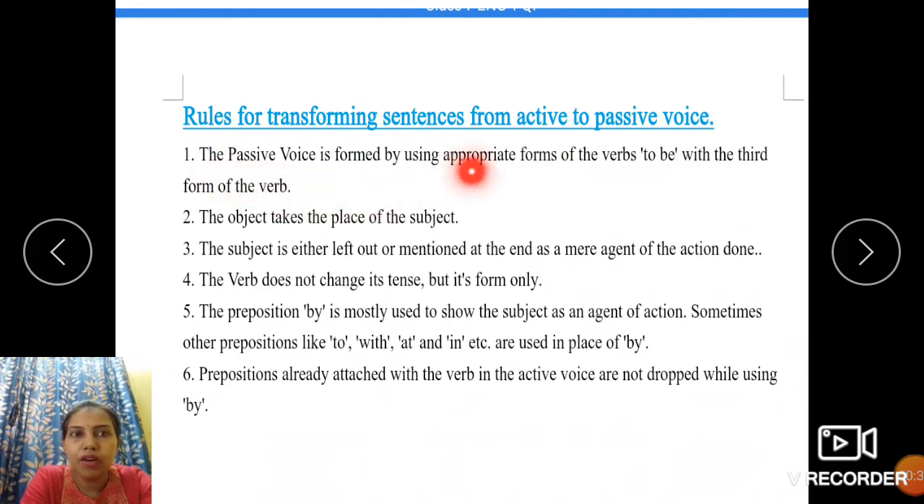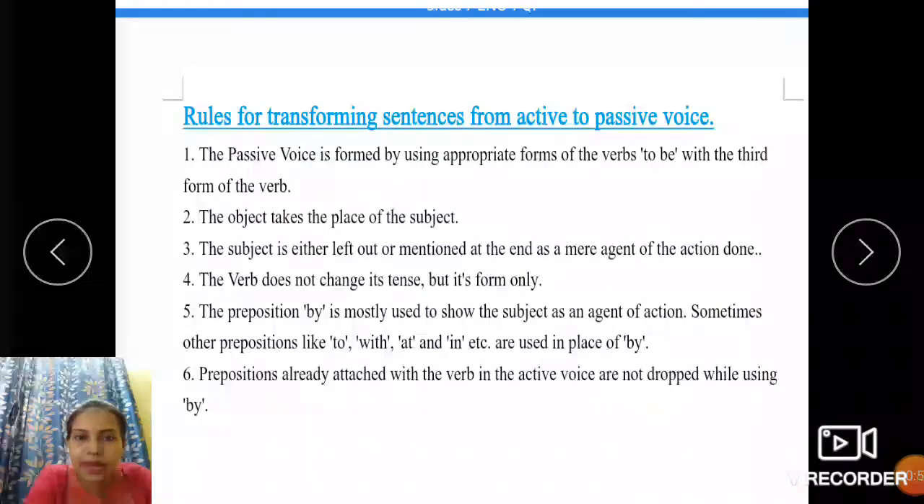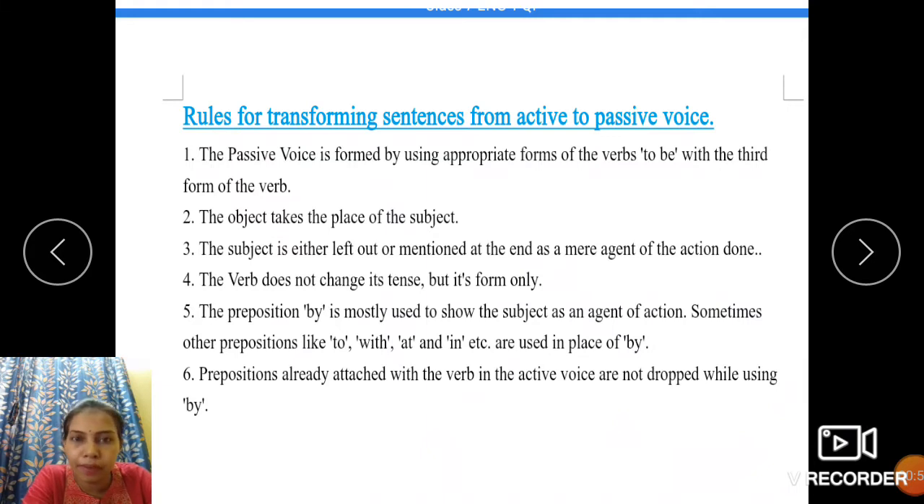Number 1. The passive voice is formed by using appropriate forms of the verb to be with the third form of the verb. Remember, when we transform a sentence from active to passive voice, it is formed by using the third form of the verb. The first form or the second form, which is already used in the active voice, will be replaced with the third form of the verb. The third form is also known as V3 or the past participle form of the verb.